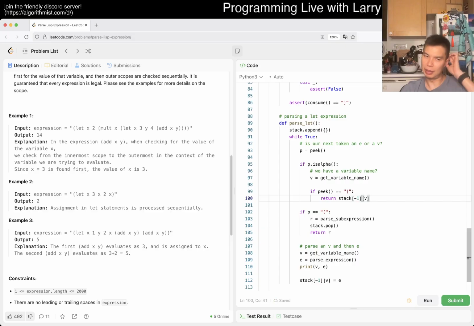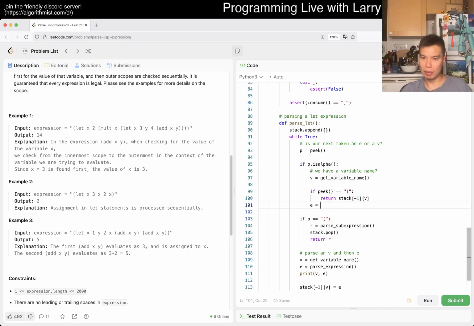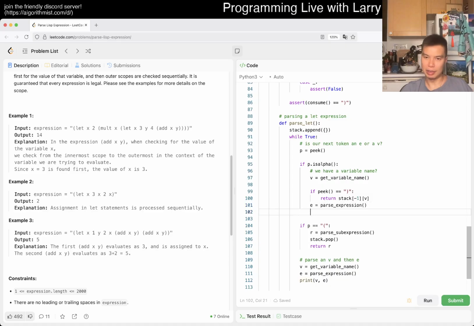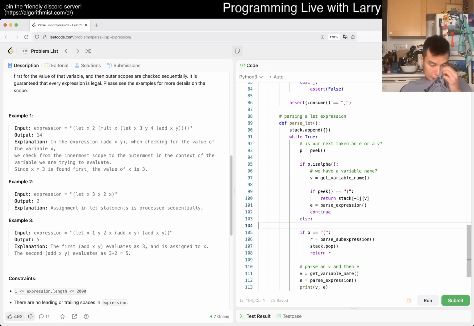And this has to be on the thing, I want to say. Maybe that's not true actually, but yeah. Otherwise, e is equal to parse expression, and then we just keep going. Otherwise, if it's not a thing, then we just parse expression.